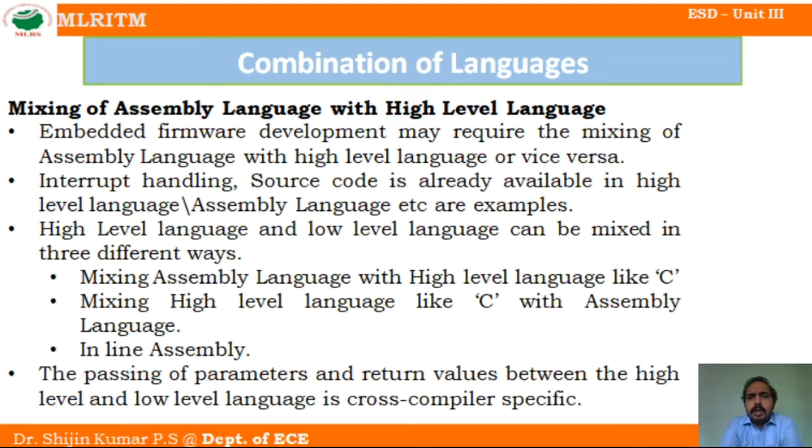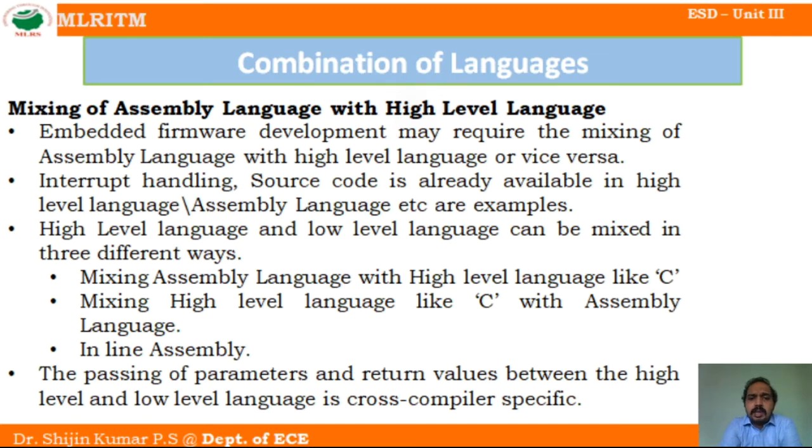In the case of interrupt handling, this type of mixing of languages is highly useful, when the source code is already available in high level language, assembly language, etc. The high level language and low level language can be mixed in three different ways.